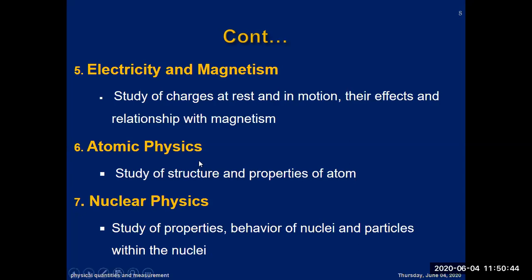Now the sixth one is atomic physics. In atomic physics, we will study all types of particles, either they are in the nucleus, proton, neutron, or they are outside the nucleus in the orbit, that are electrons. Atom contains all types of particles, and you will study them in atomic physics.